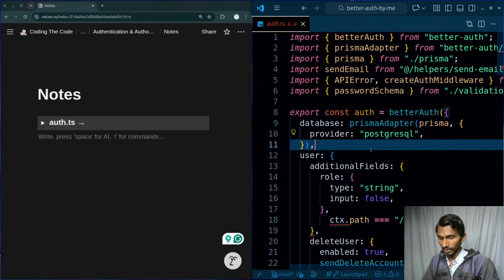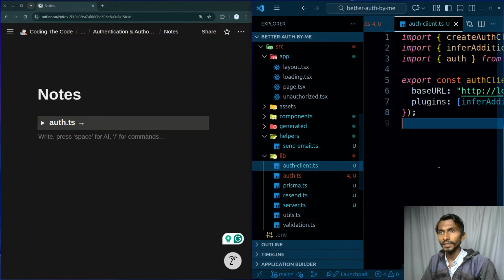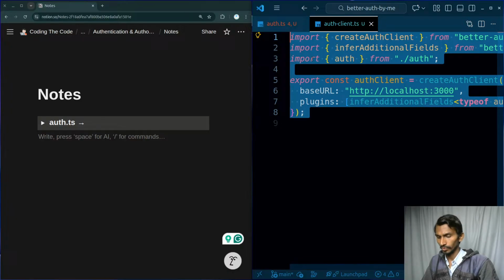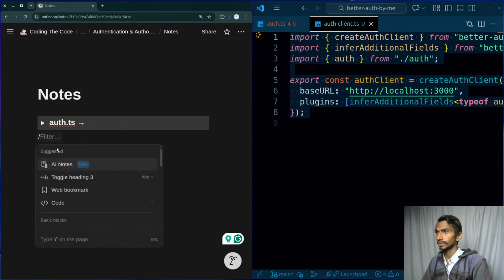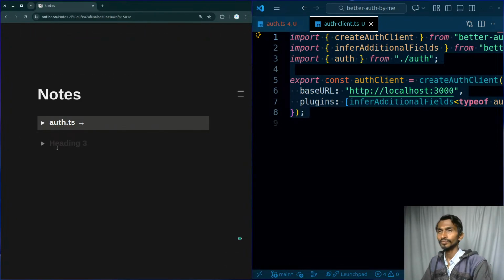Once this particular thing is done, what else? Auth client, no need to just keep it, but okay, let's have it over here. Slash h3 auth client.ts.